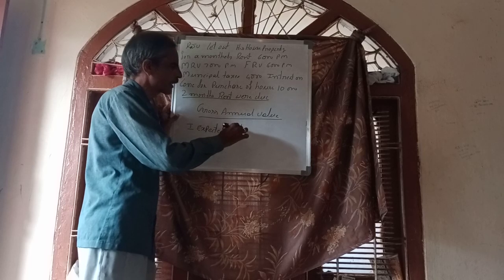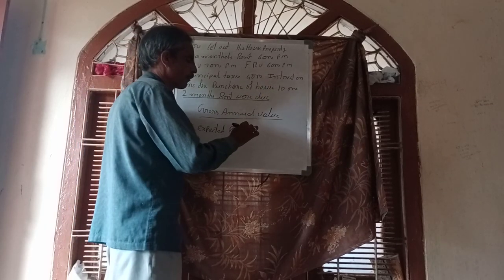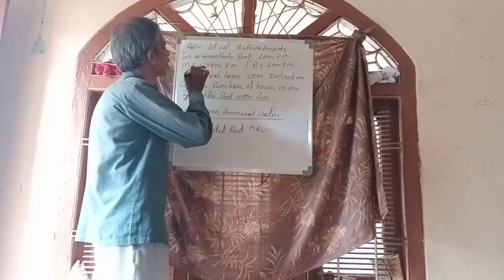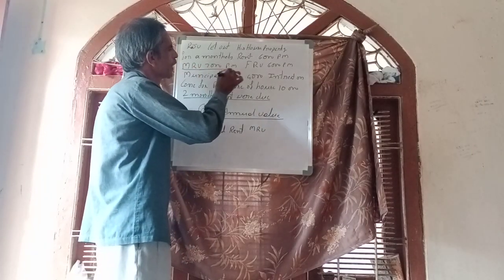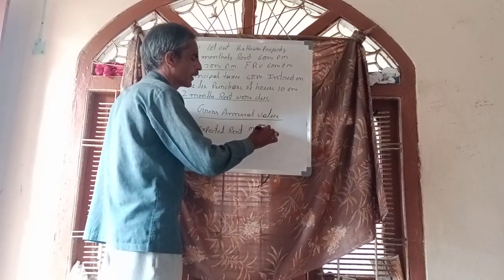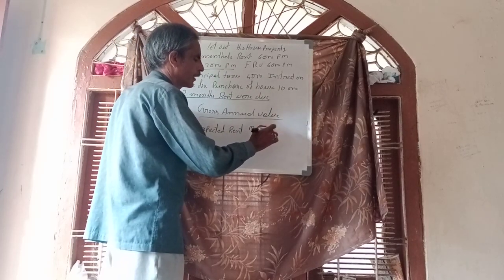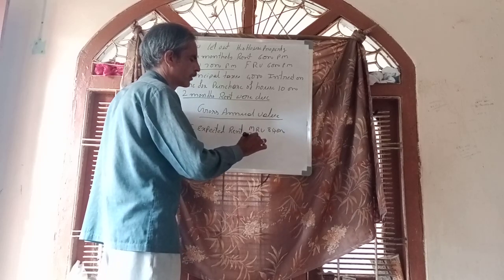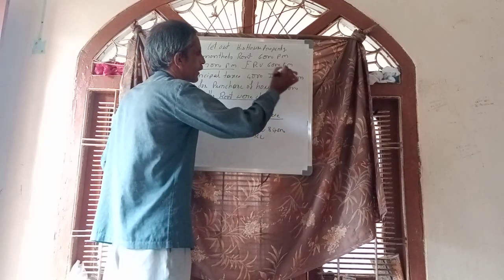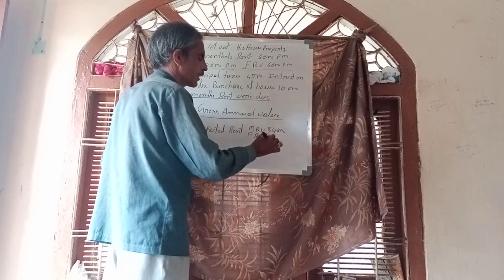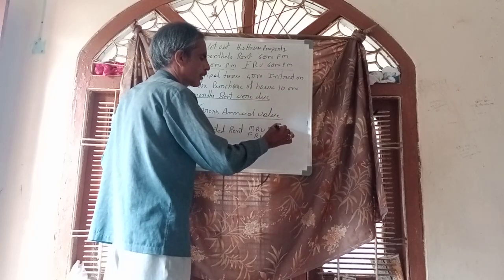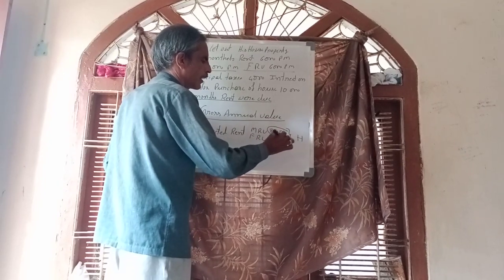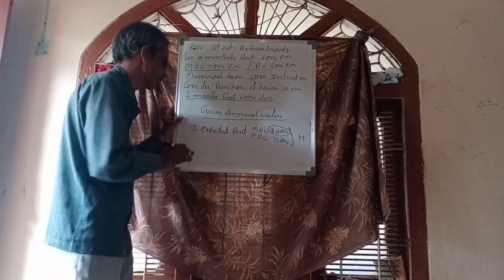First step is expected rent. Expected rent: how much? Municipal rental value is given as 7,000 per month, means 12 into 7,000, 84,000. Fair rental value is given as 6,000 per month, 6,000 into 12, 72,000. Out of these two, the highest value here is 84,000, means expected rent is 84,000.